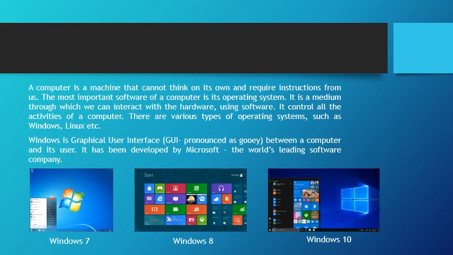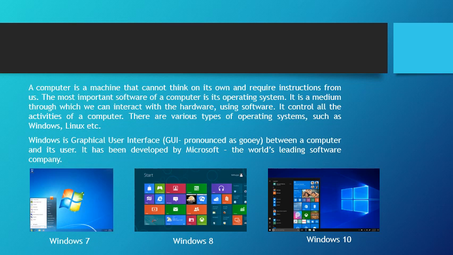Students, a computer is a machine that cannot think on its own and requires instructions from us. The most important software of a computer is its operating system. It is a medium through which we can interact with the hardware using software. It controls all the activities of the computer. There are various types of operating system such as Windows, Linux, Unix, etc.